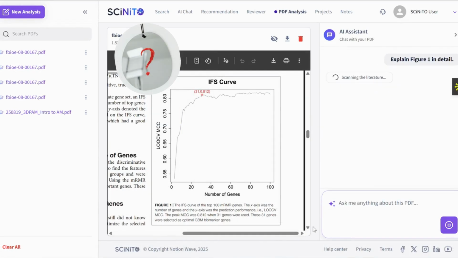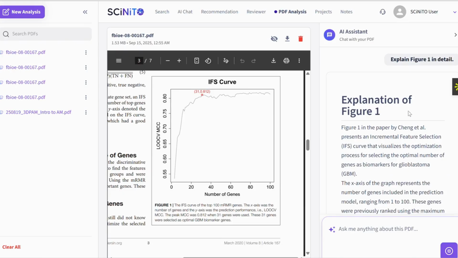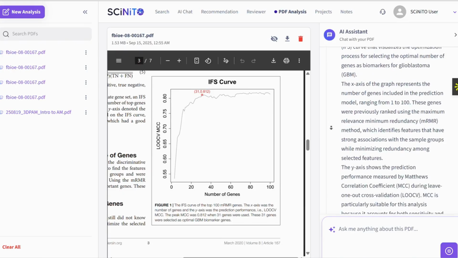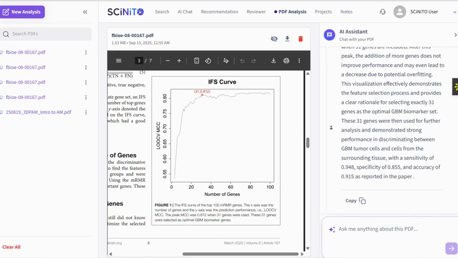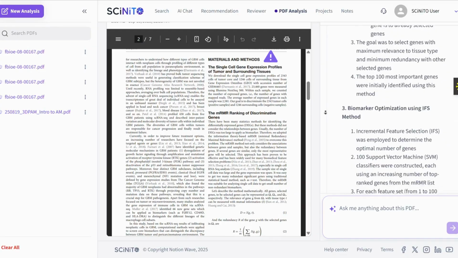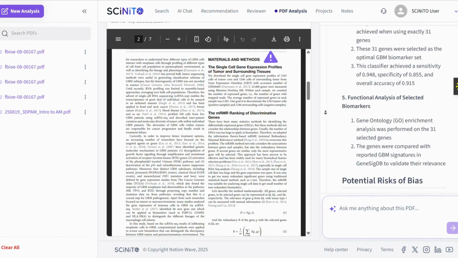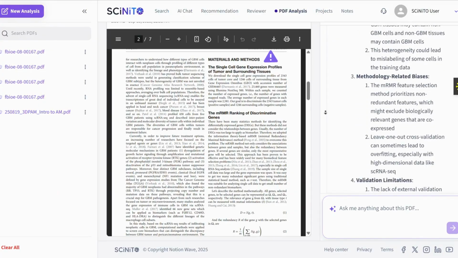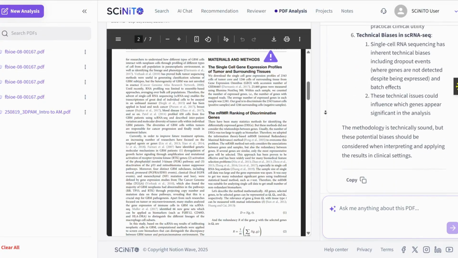Confused by a figure or table? The AI explains visuals clearly, translating complex data into practical takeaways. Want to evaluate credibility? SCiNiTo breaks down the methodology, highlights potential biases, and helps you trust or verify the findings.